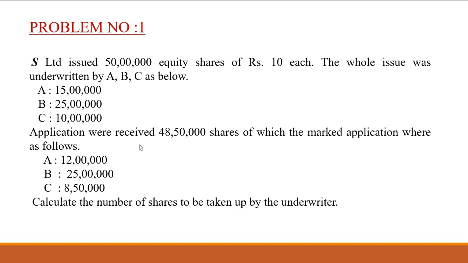Next, the applications received are 48 lakh 50,000 shares. So there is a difference in these two figures, that is 48 lakh 50,000 minus 45 lakh 50,000. The difference figure is the unmarked applications.